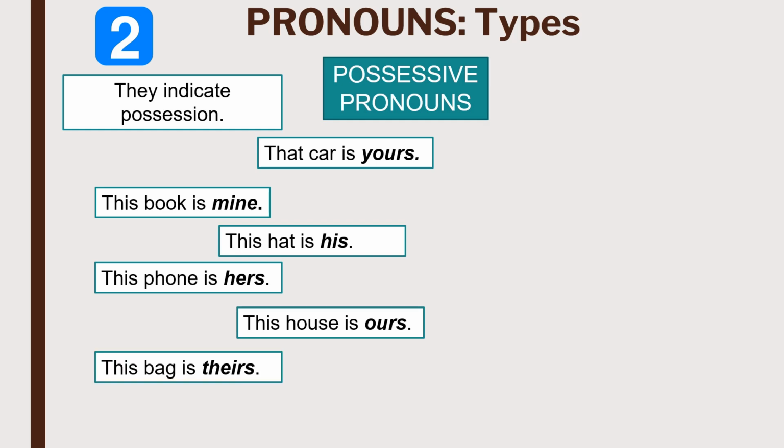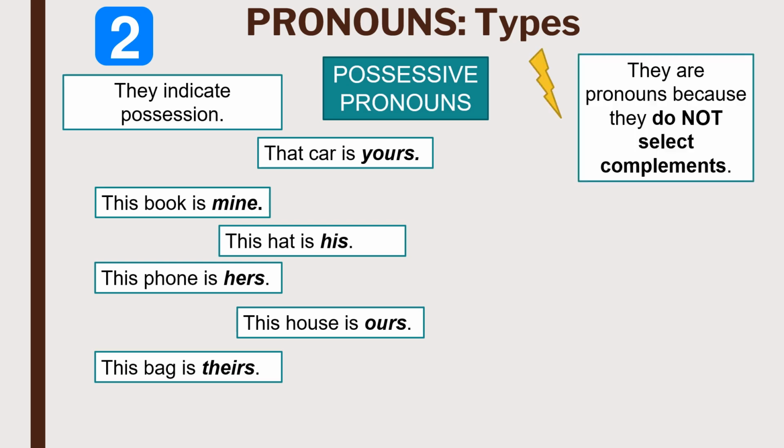This bag is theirs. In these sentences, yours, mine, his, hers, ours, and theirs are possessive pronouns. We know they are pronouns because they do not select any complements.